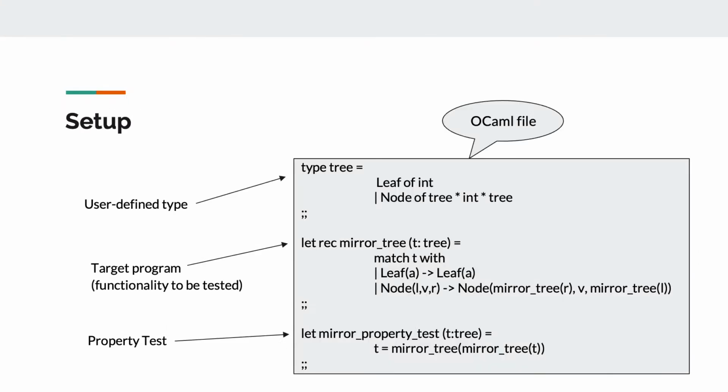The setup consists of an OCaml file containing the target program, in this case mirror tree, which is a function that takes a tree as an input and mirrors or laterally flips the tree. The file also includes the type definition for the data types used in the target program as inputs, which in this case is just the tree data type. And finally, the file includes the property test called mirror property test, which states that the mirror function is involutive. That is, applying it twice yields the original tree.